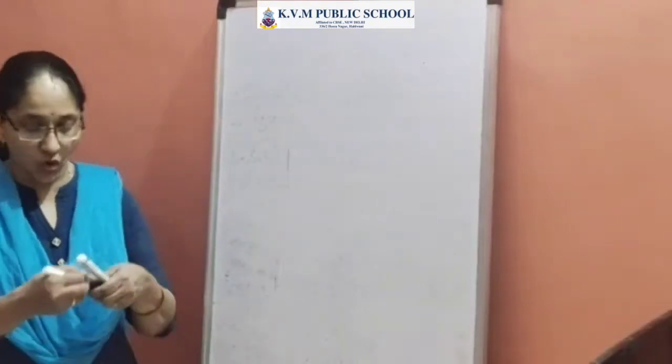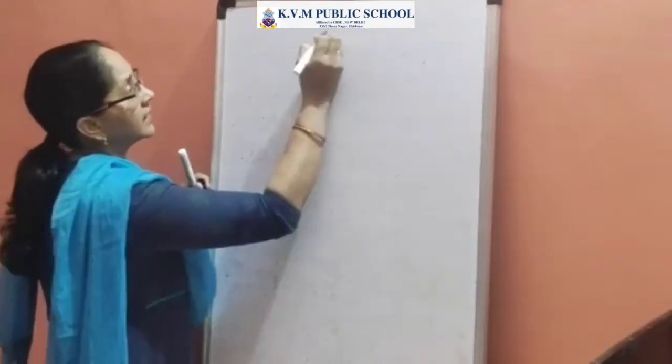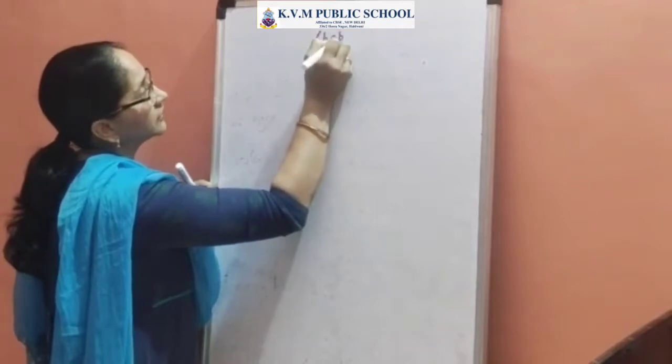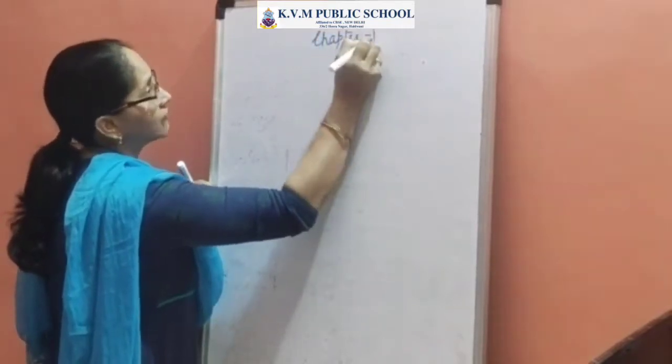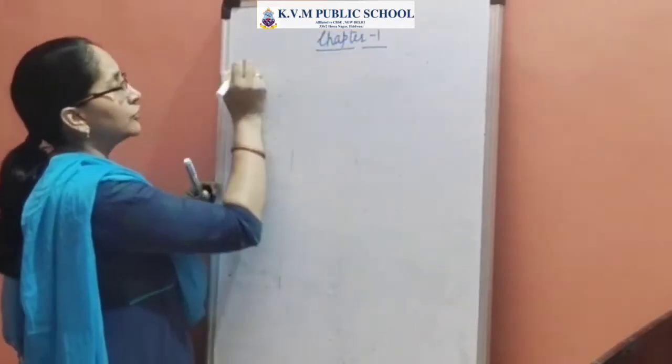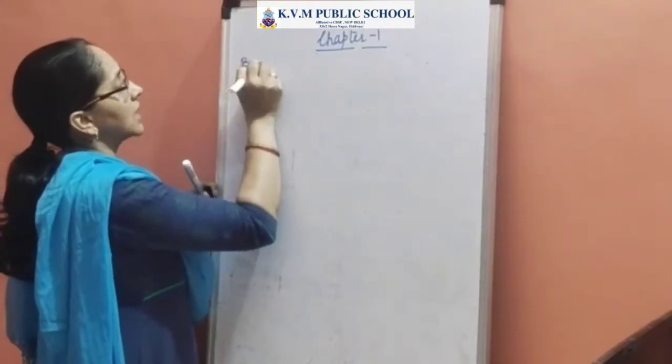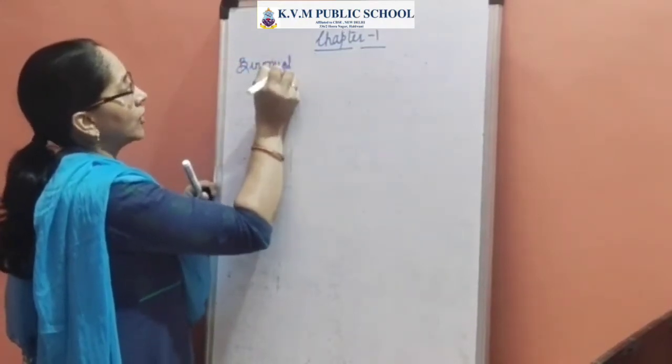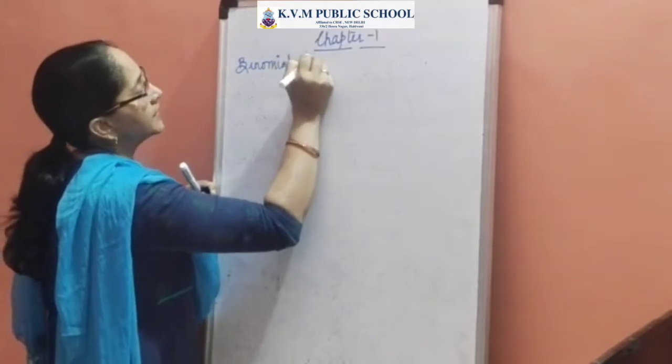Students, greetings to all. In this module, we'll be again continuing with our ongoing chapter, that is chapter 1, the living world. In today's module, we are going to carry out the discussion on the binomial system of nomenclature.